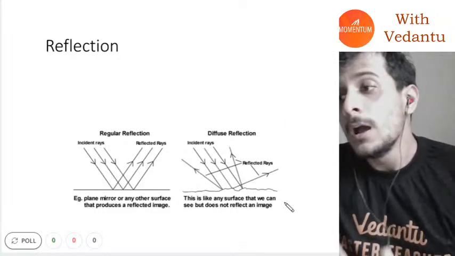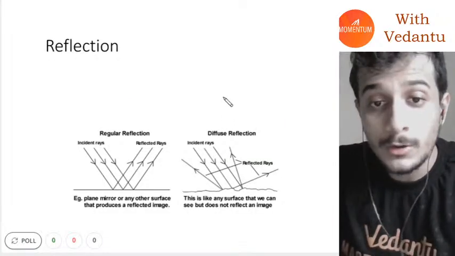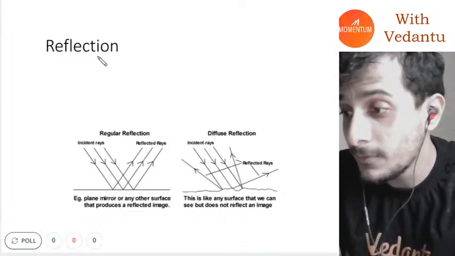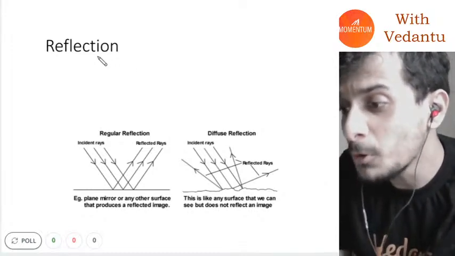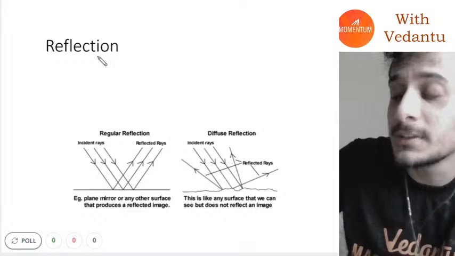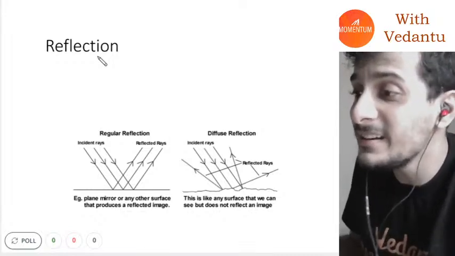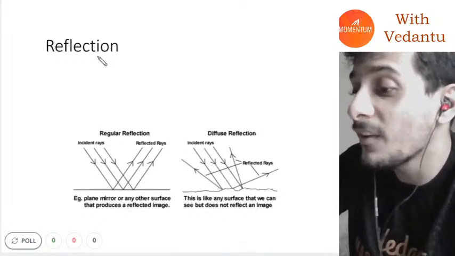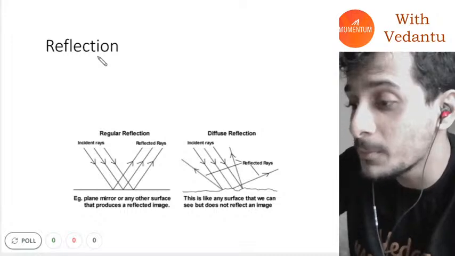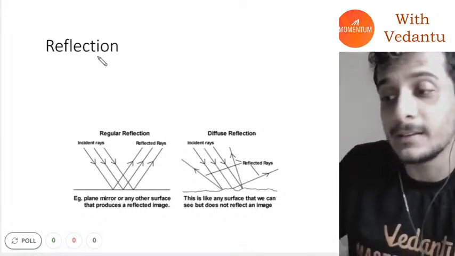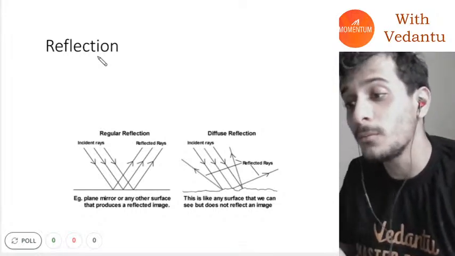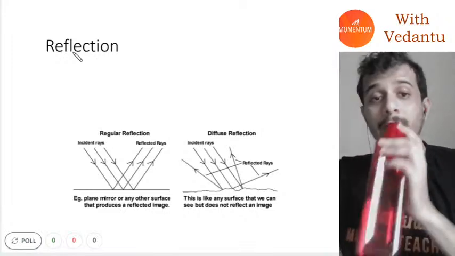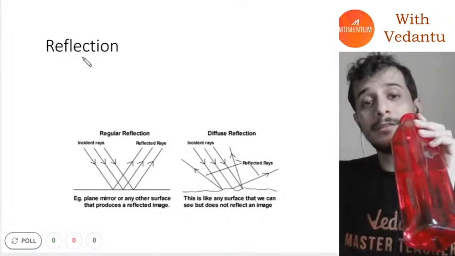Okay, so now let's talk about reflection. Subham Kumar, that is how you define a virtual object. A virtual object is the one where incident rays are converging somewhere behind the optical instrument, somewhere behind the mirror or somewhere behind the lens. That type of an object is called a virtual object.